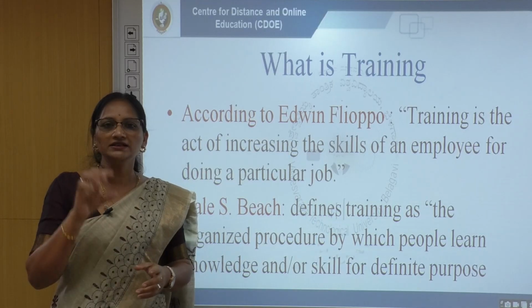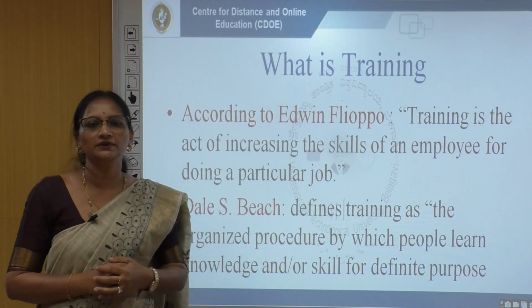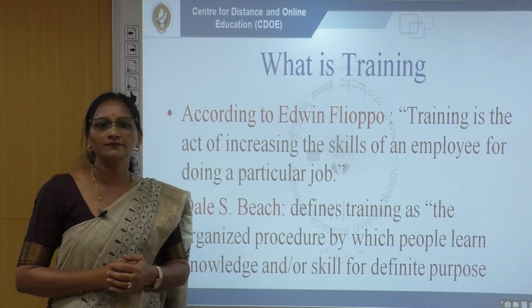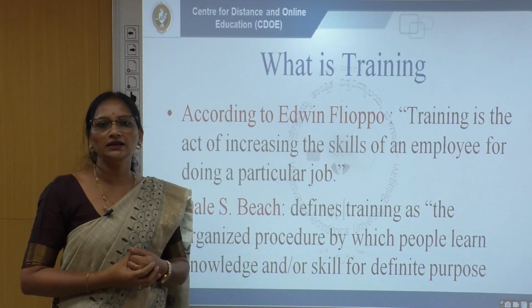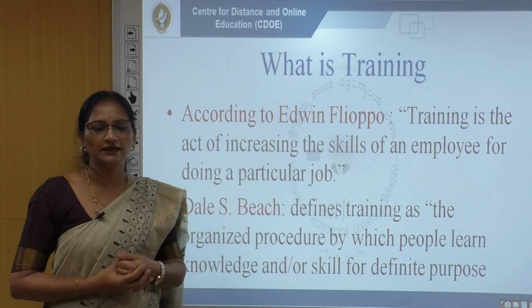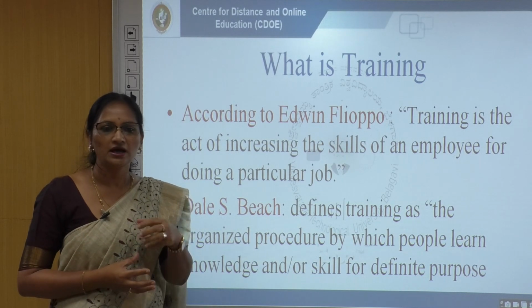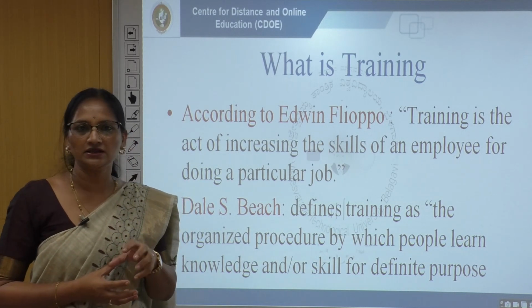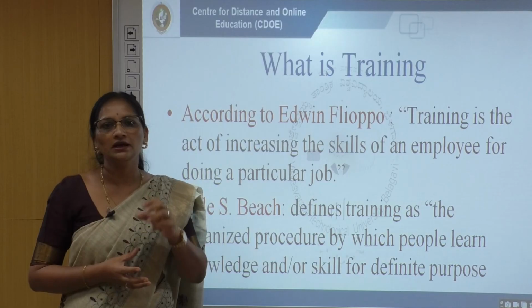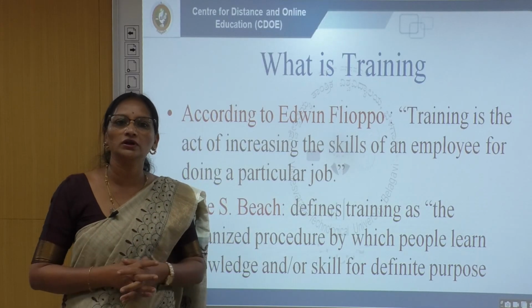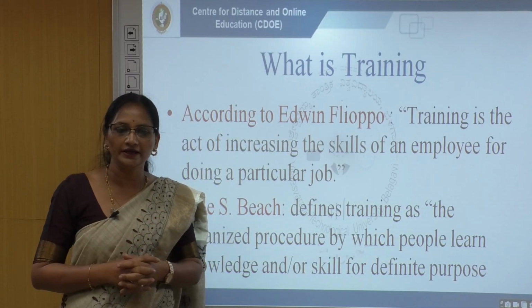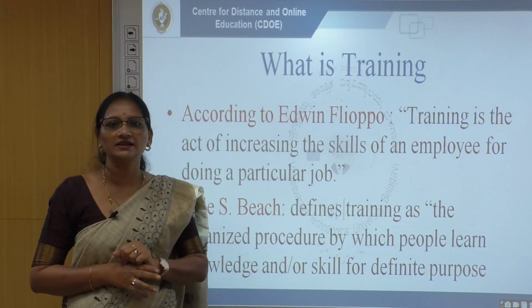To enhance the skill, quality and performance of the employees, training is needed according to the organizational expectation. The organization has its own expectation, and based on it they have to create an atmosphere for employees to learn whatever is needed. That learning atmosphere we can call training.